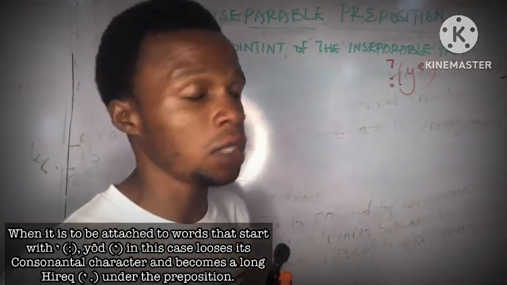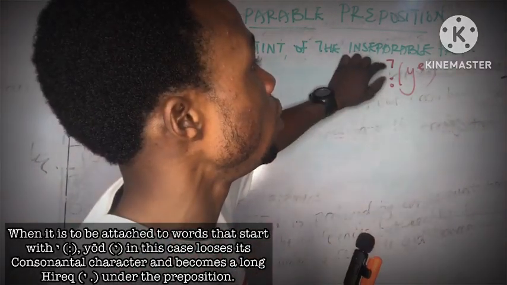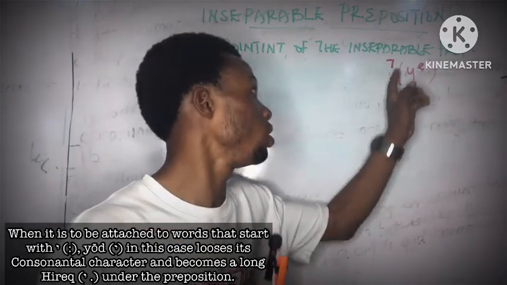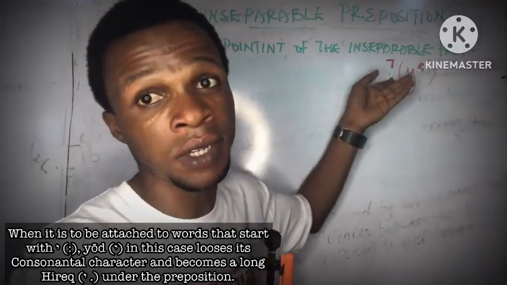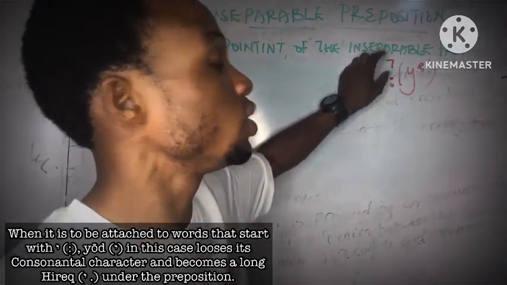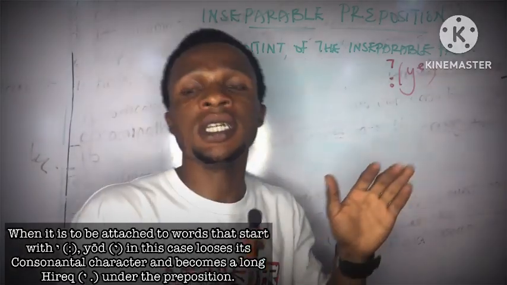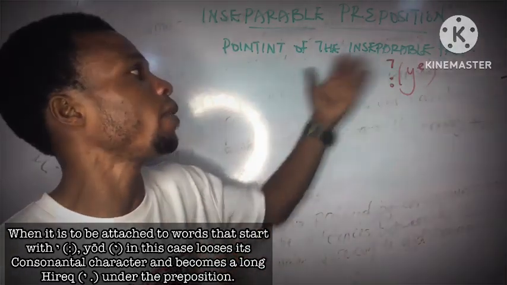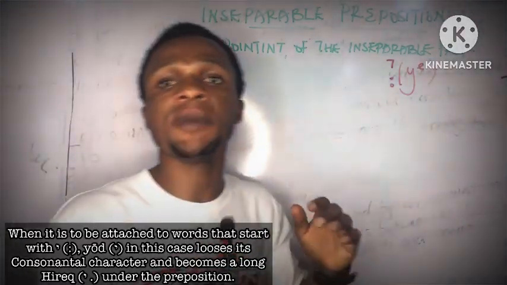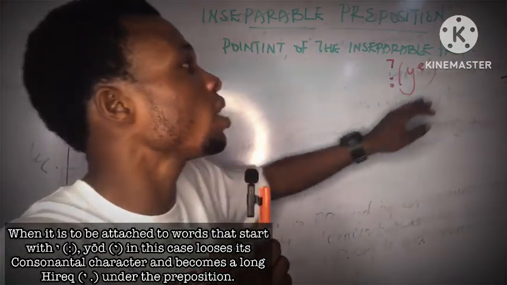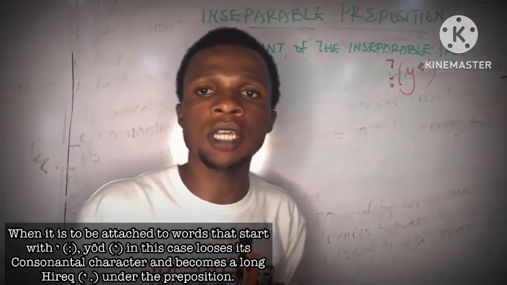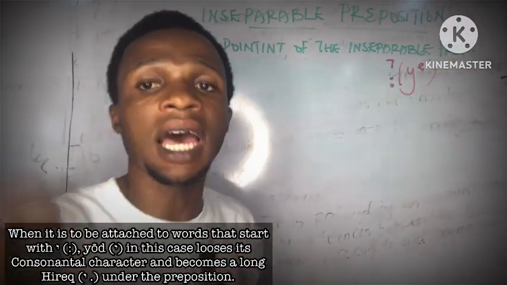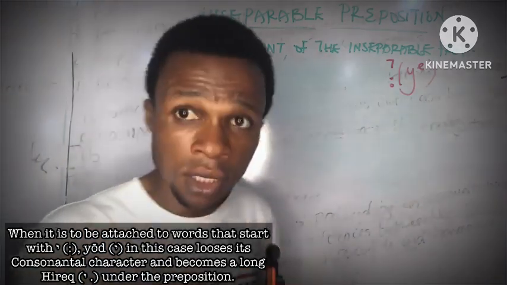So this is what is going to happen. Now this y will lose its consonantal character. Don't forget that in this case, this is working as a consonant. But in the case of you attaching your inseparable preposition to it, it will no longer work as a consonant.